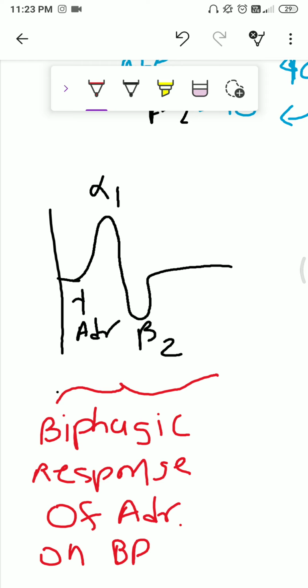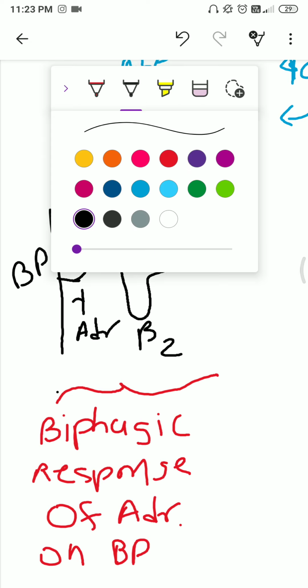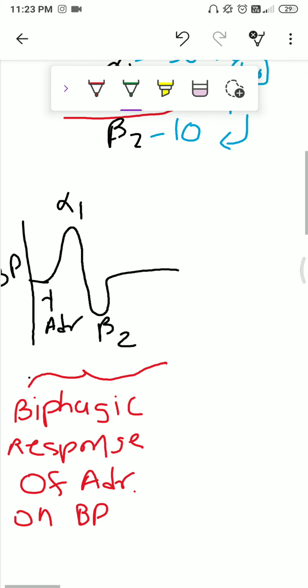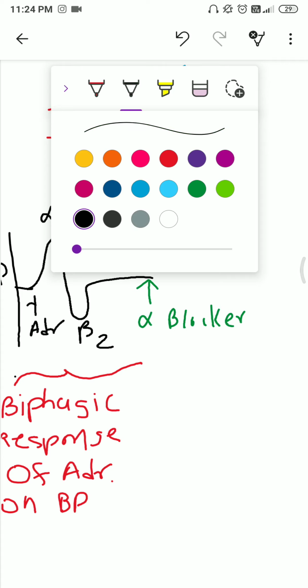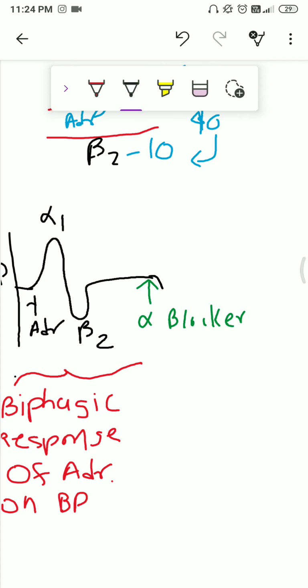Understand, this is the blood pressure. So now we are injecting alpha blocker. Please understand, this is injecting alpha blocker. Now the graph is something like this.